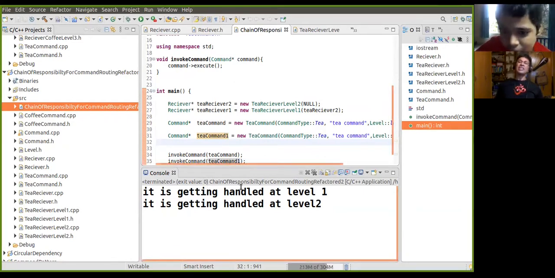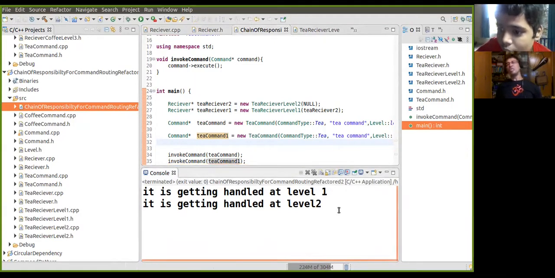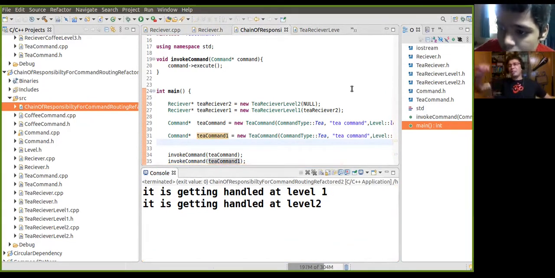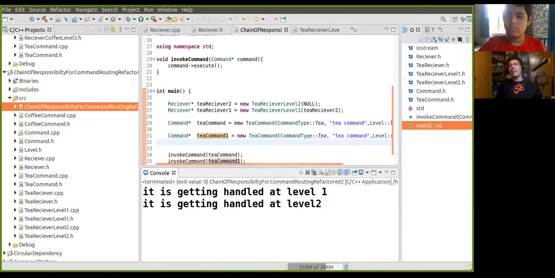Another thing you can tell is that for the receivers, we have taken only 2 levels. Receiver 2 will be the last level, so the successor of receiver 2 will be null. That's why first receiver 2 was created, and then receiver 2 became the successor of receiver 1. So receiver 2 was passed as a parameter while creating the receiver at level 1, right?